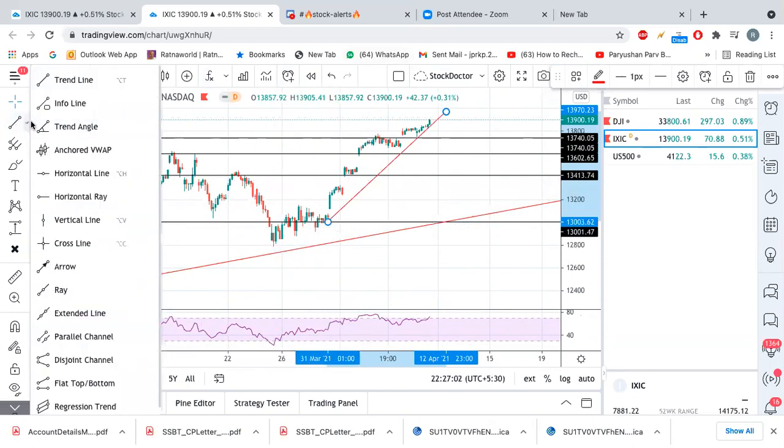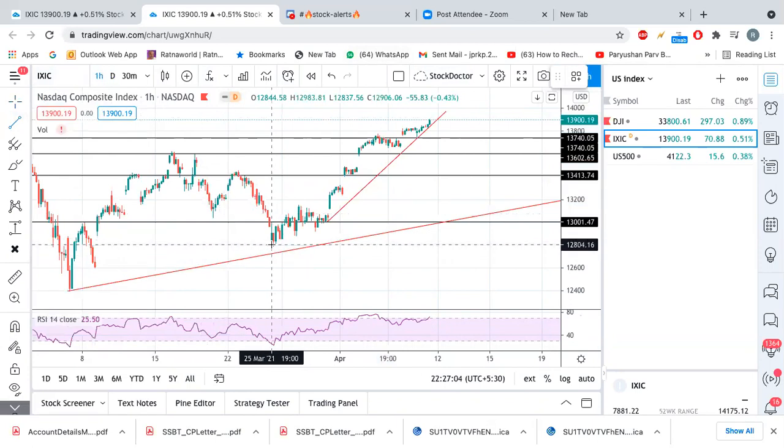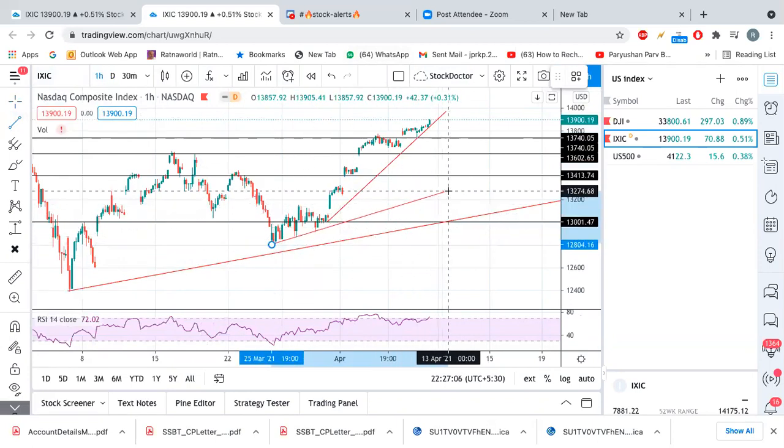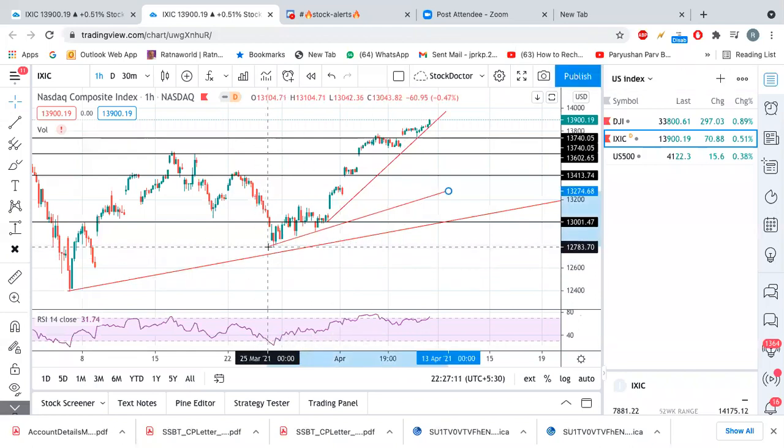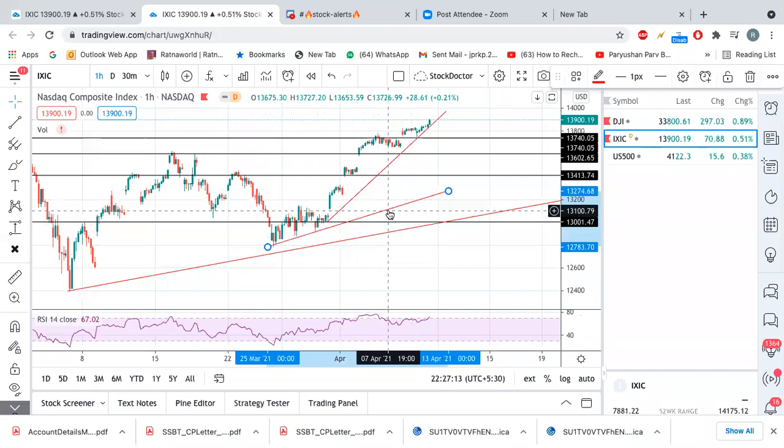The second trend line I can draw like this one. But which is the good trend line for the index to go up higher? This trend line is the best trend line, because it is kind of 45 degrees. If we draw the axis, x and y, this is 90 degrees here, and this is 0 here. So this is 45.